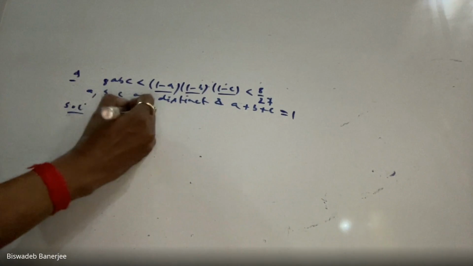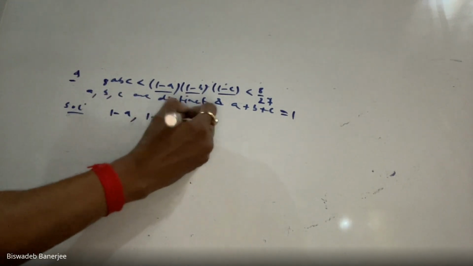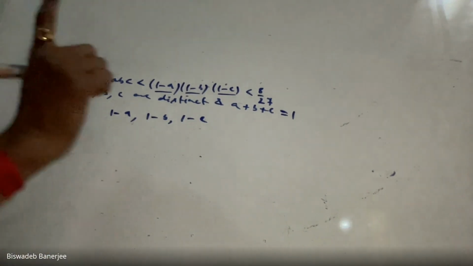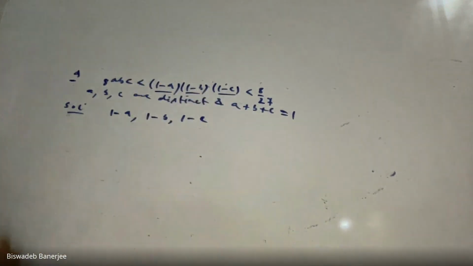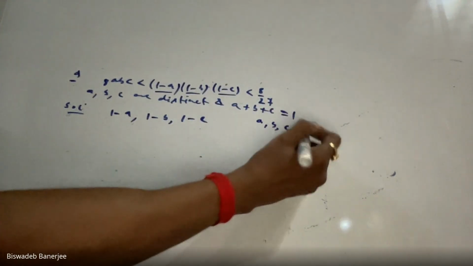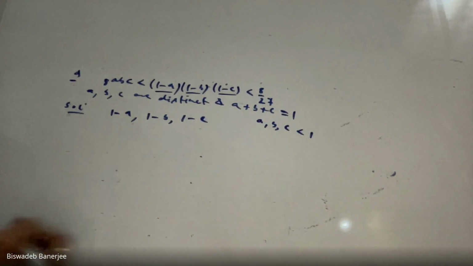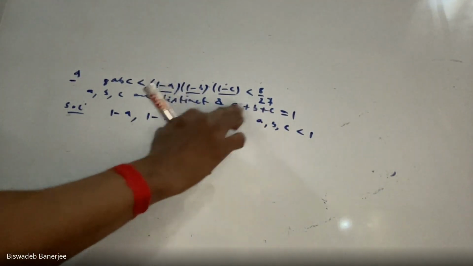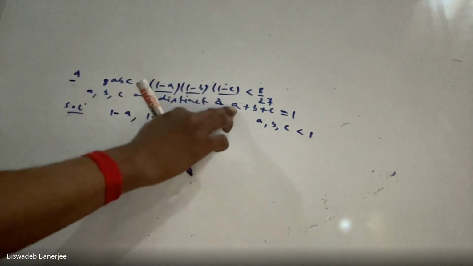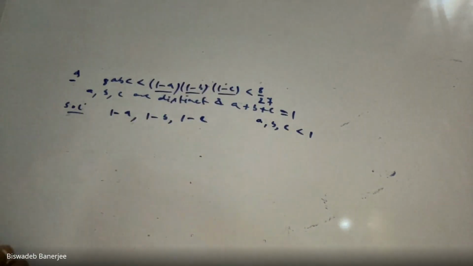At first, we shall take the quantities 1 minus A, 1 minus B, and 1 minus C. See one more thing, their sum is equal to 1. That means we can say that A, B, C cannot be greater than 1, because if any of them is greater than 1, how can their sum be 1? If A is 2, how can their sum be 1?